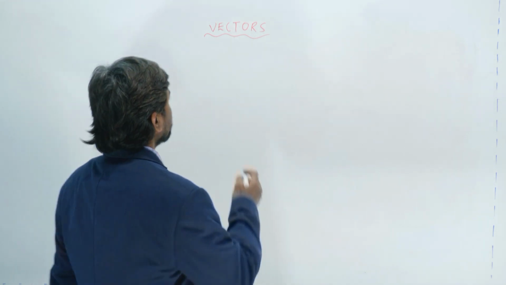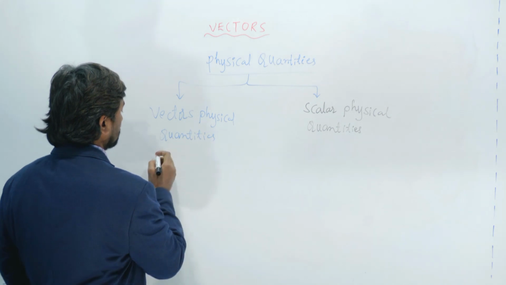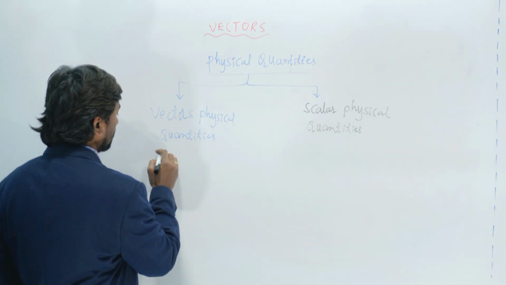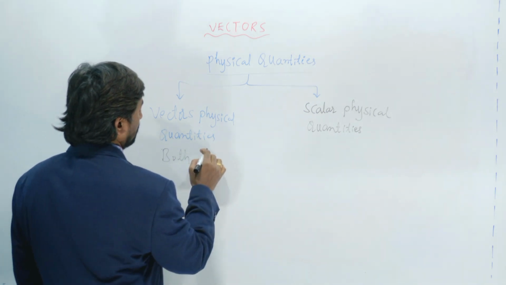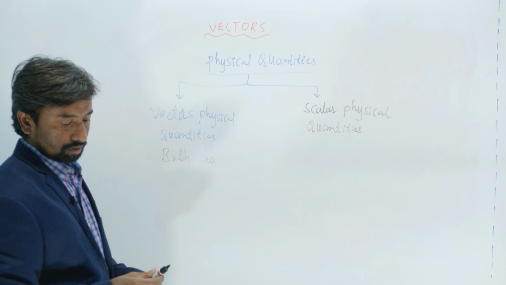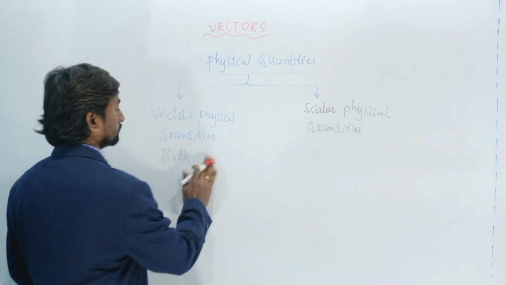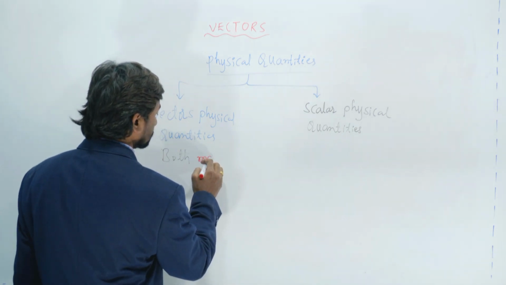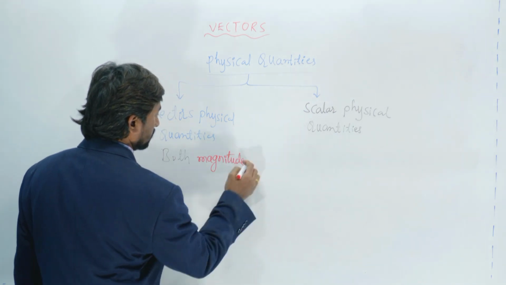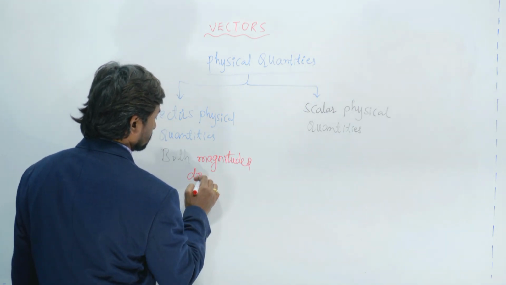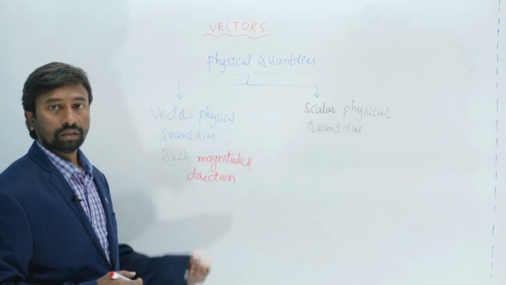The physical quantities which have both magnitude and direction are said to be vectors.